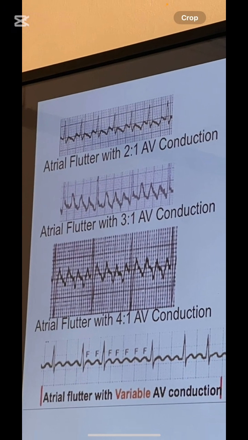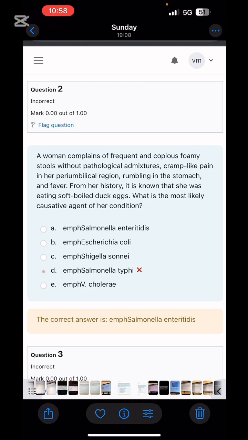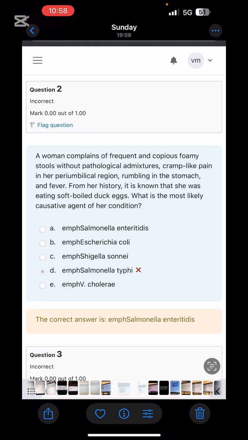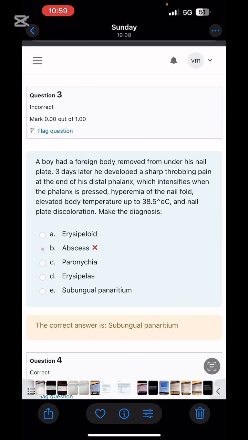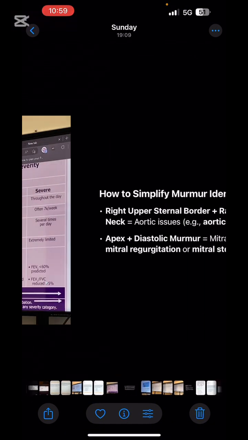This is atrial flutter. This is how the ECG will look. So next is the case of paraumbilical region pain. So this is the part of Salmonella endarteritis. We have covered it. Foreign body removed under the nail and has problems now. What is this case? Subungual panaritium. And asthma severity we talked.